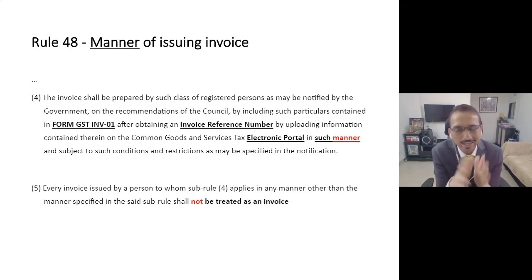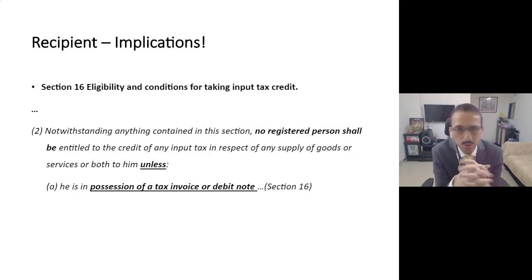And what it practically means is that the recipient can be denied input tax credit, because please note, under section 16 subclause 2, no registered person shall be entitled to claim credit unless and until he is in possession of the tax invoice. Now, if as a supplier you are required to issue a tax invoice, correct, but you did not issue it in the prescribed manner, Rule 48 says that that document will not be considered as an invoice or tax invoice. And that will mean that your recipient will be in a big soup. That means he may not be in a position to claim the credit.